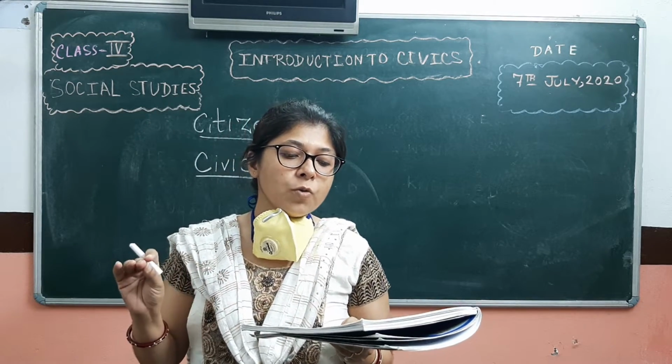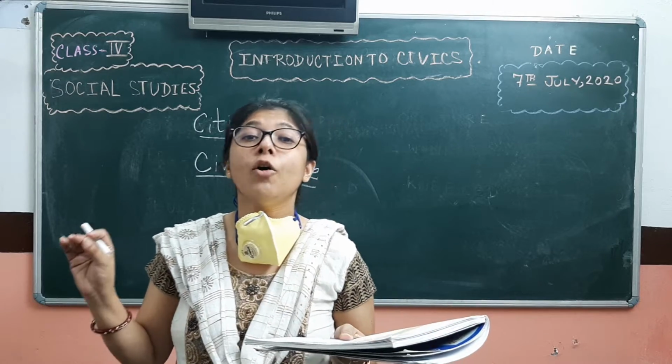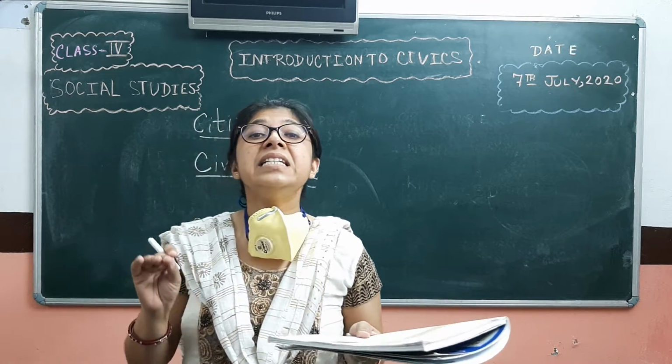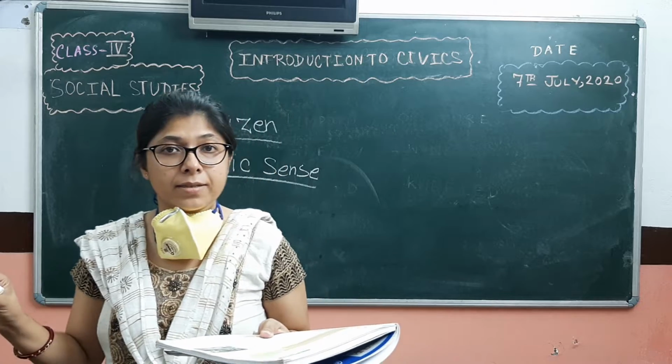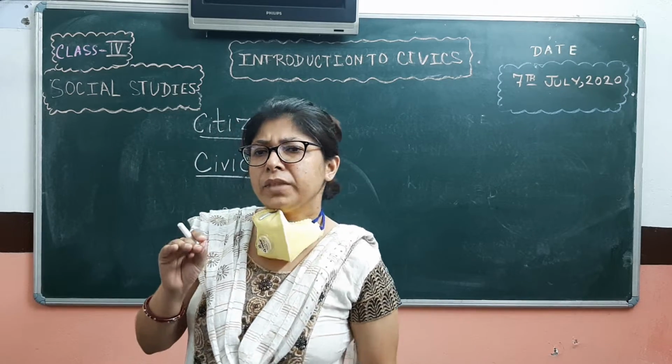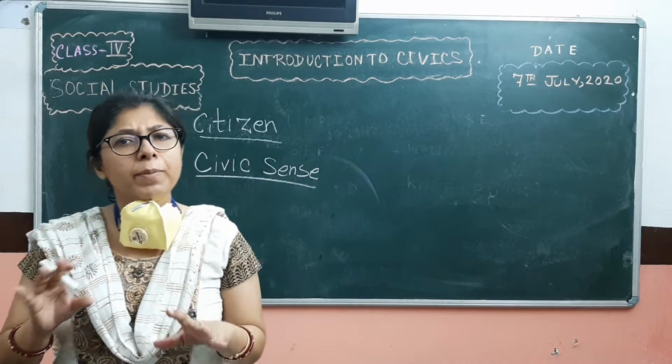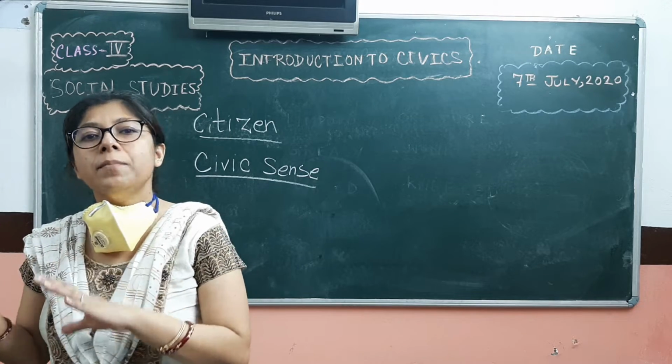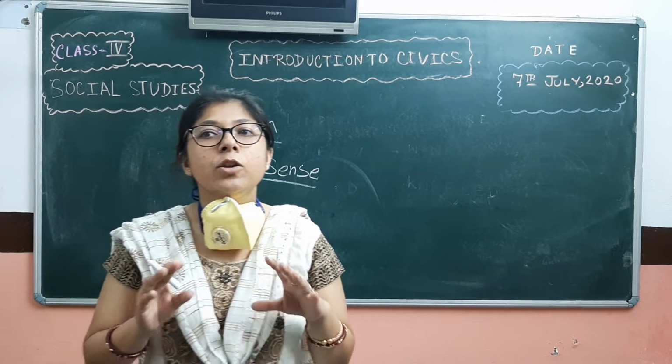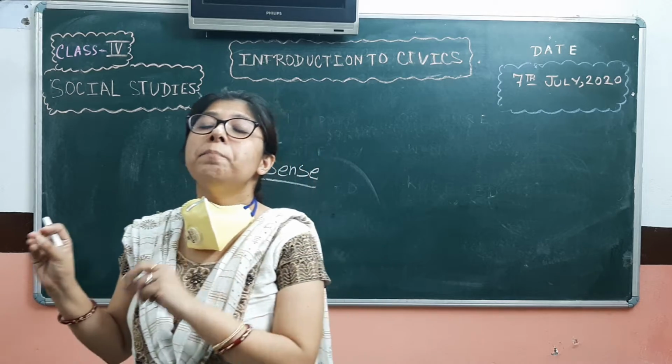Civic sense also means following the law of the country and maintaining discipline in public places. Everybody of us has to follow some laws and rules in order to maintain discipline in public places.